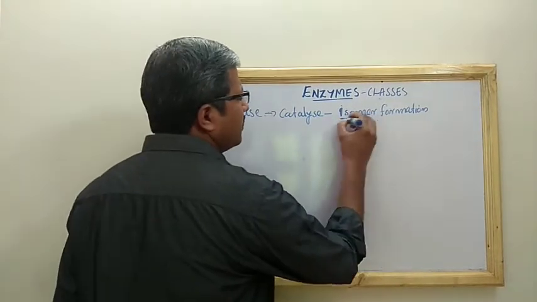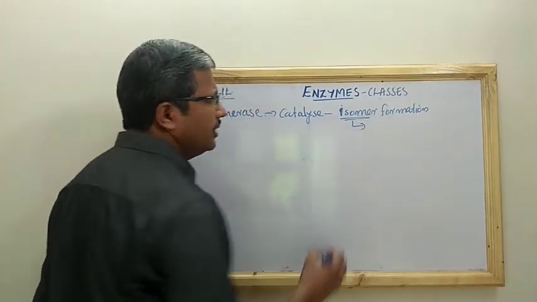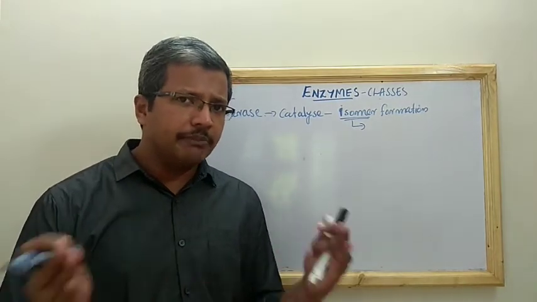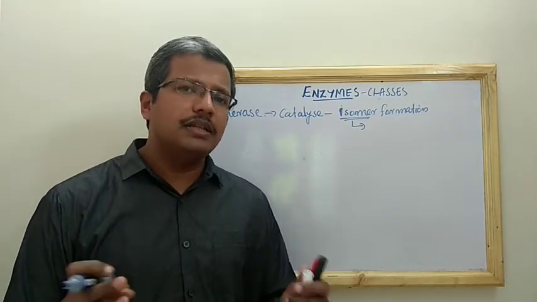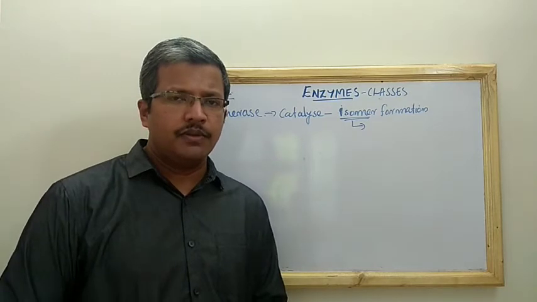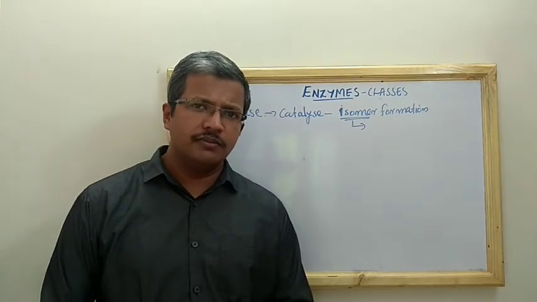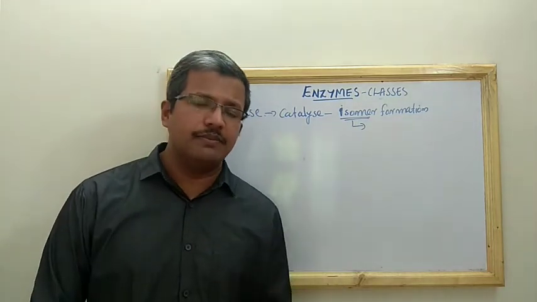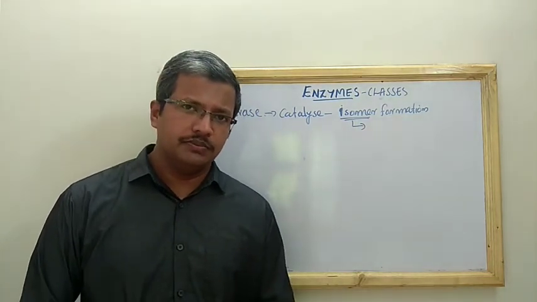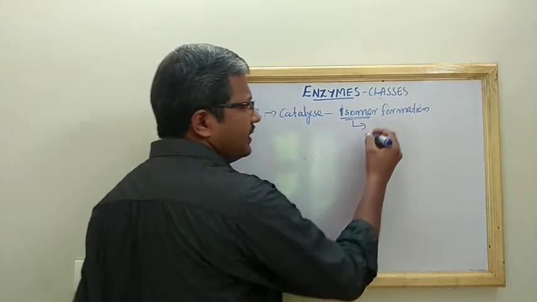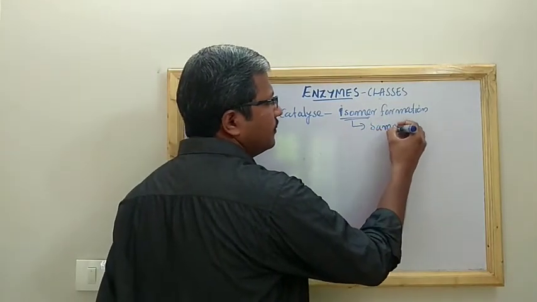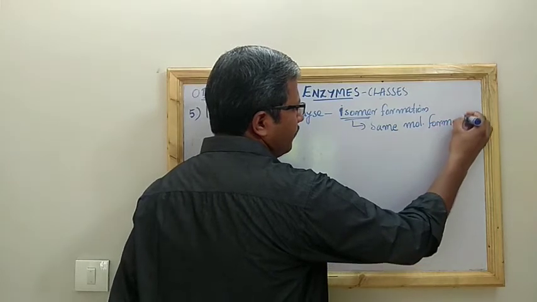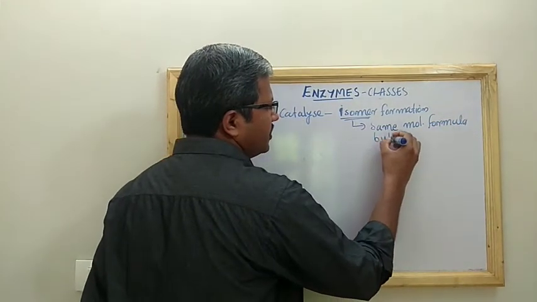You should be familiar with this. Isomers are molecules which have the same chemical formula but different configuration.